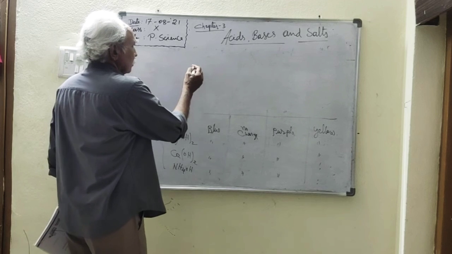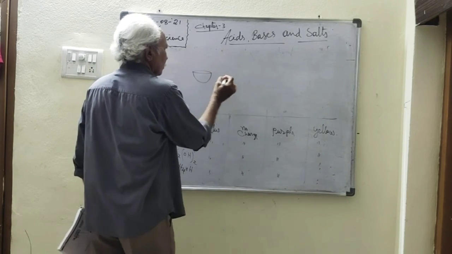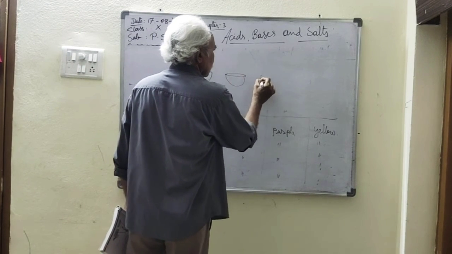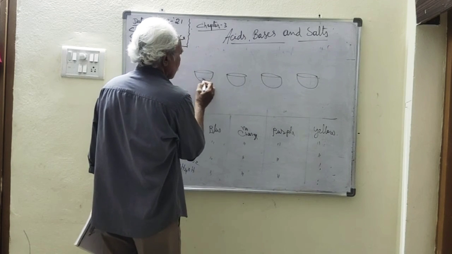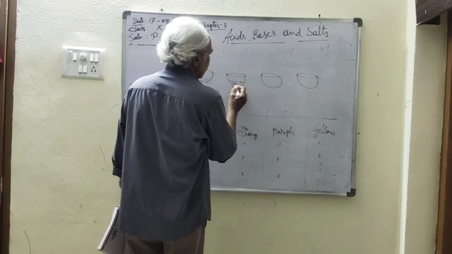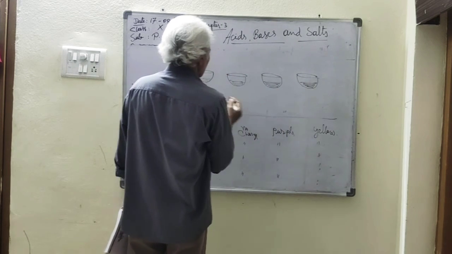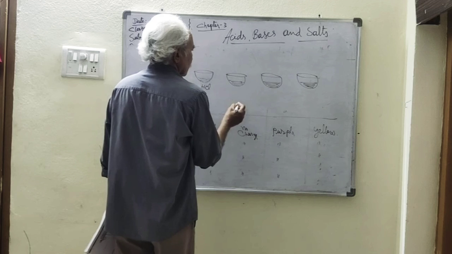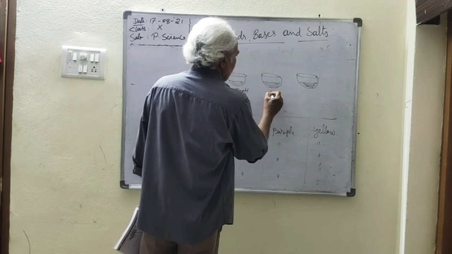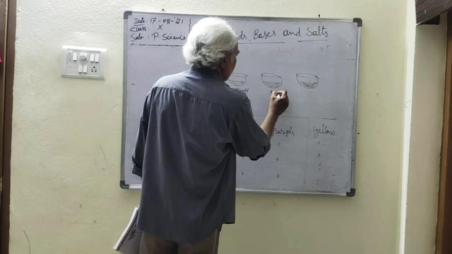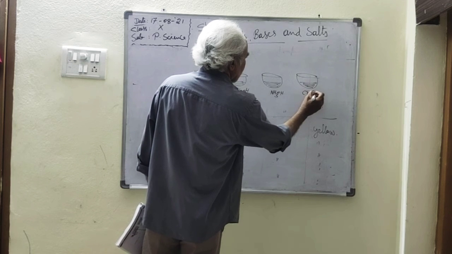For example here, take 4 watch glasses and take the different solutions. Here is the HCl, here is NaOH solution, here is an ammonia solution, and an acetic acid solution.